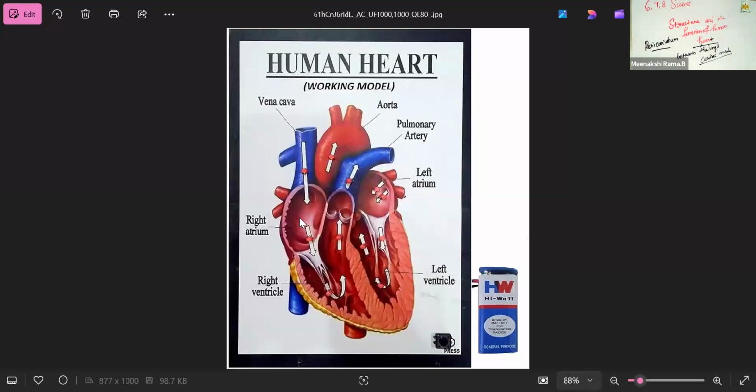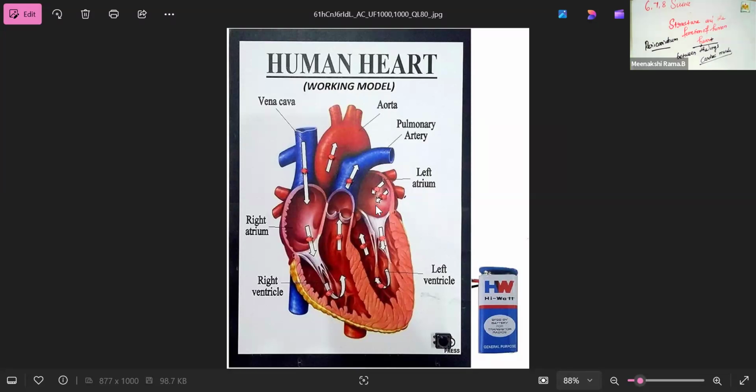The arrow marks indicate the circulation of blood. Which one is oxygenated blood and which one is deoxygenated blood? Now I'm going to explain that part.